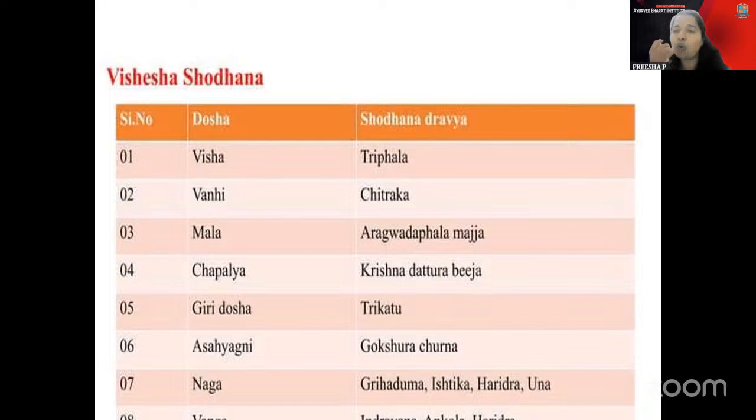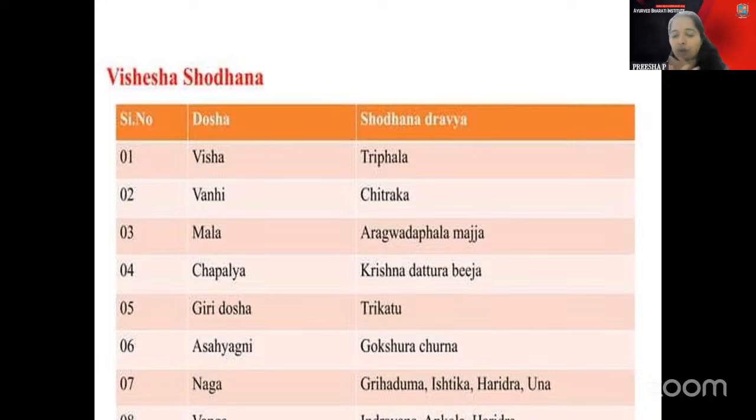So Go is having an Asahya smell, like that you can correlate. Naga is Grihaduma, Ishtika, Haridra, Una. There are 4 things which are mentioned there. So how you have to correlate is that Naga means the Sarpa which is coming there. So Sarpa, where has it come? In the Grahaduma. Grahaduma means the Graha. In the Graha, the Sarpa has come there.